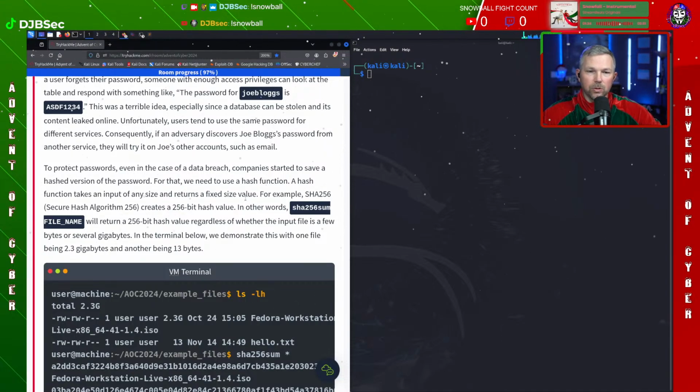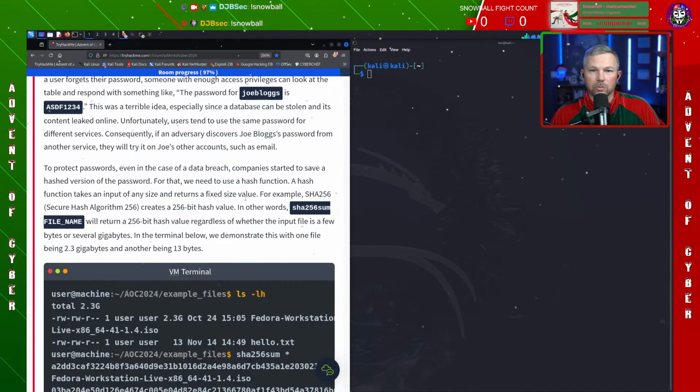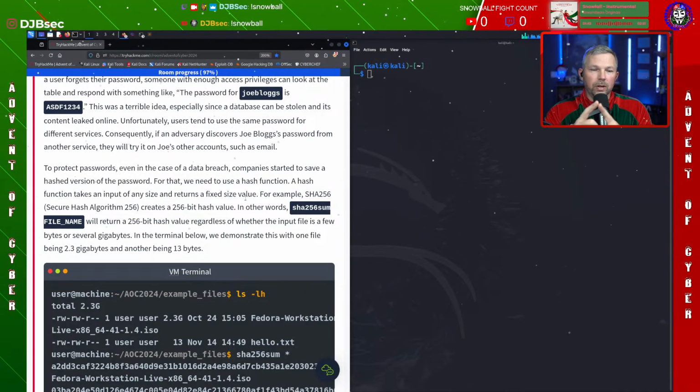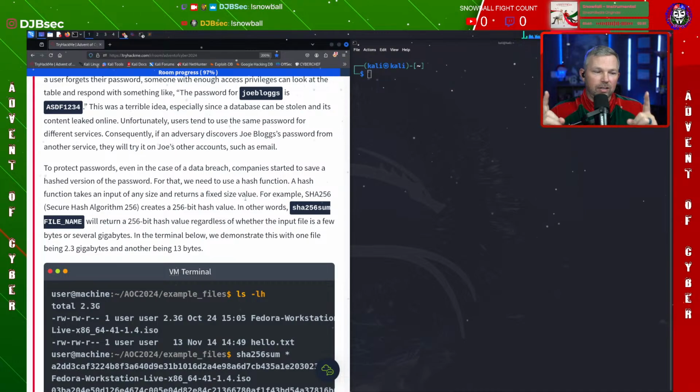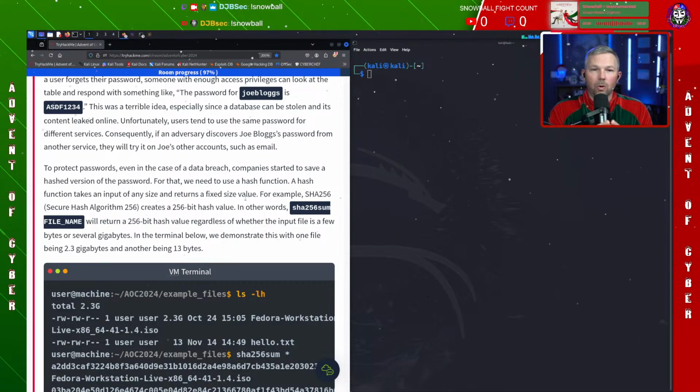So let's talk about SHA-256 hash real quick. What is a hash? If I create a password and my password is 123, I am still going to get a 256-bit hash for that, even though 123 isn't 256 bits long, right?